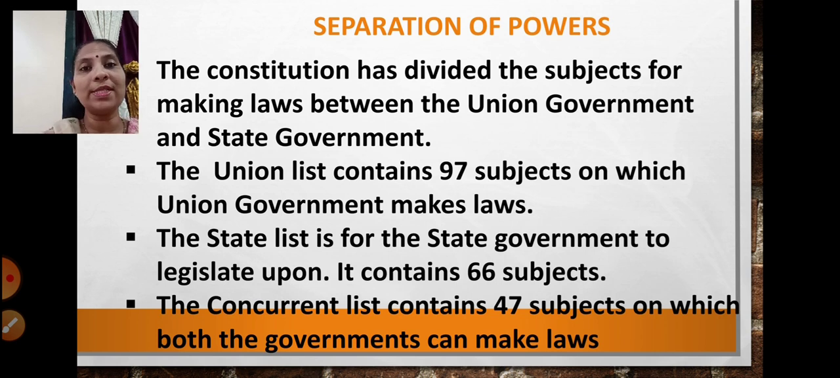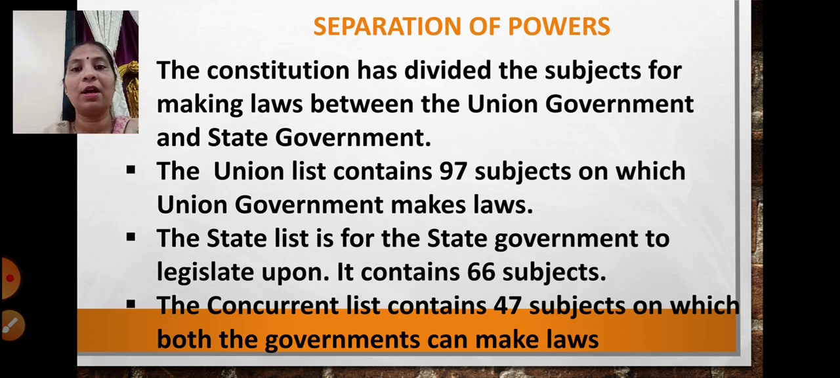So these powers are separated amongst the union government and the state government. What are these powers? The constitution has divided the subjects for making laws between the union government and the state government. It is by the provisions made in the constitution that it is decided which laws are to be made by the union government and which by the state government. Accordingly, there are three lists.